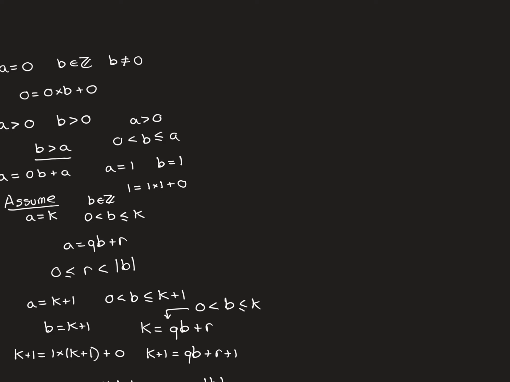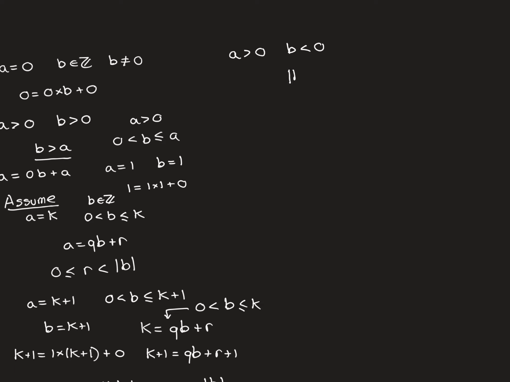So this is quite cool. Let's firstly do the case where a is still positive, but now b is a negative number. So what we simply do is take the modulus of b, which is going to be a positive number, and then apply what we've shown for a and b both being positive, and then we'll use that to show that it's going to be true in the actual case that we want.